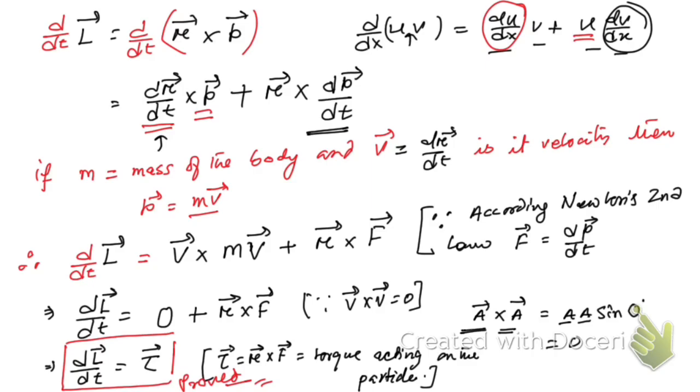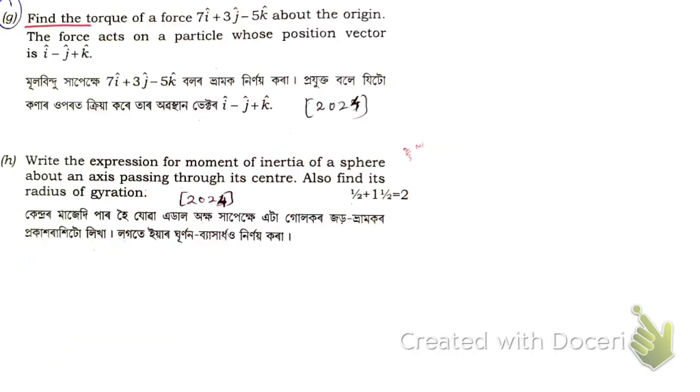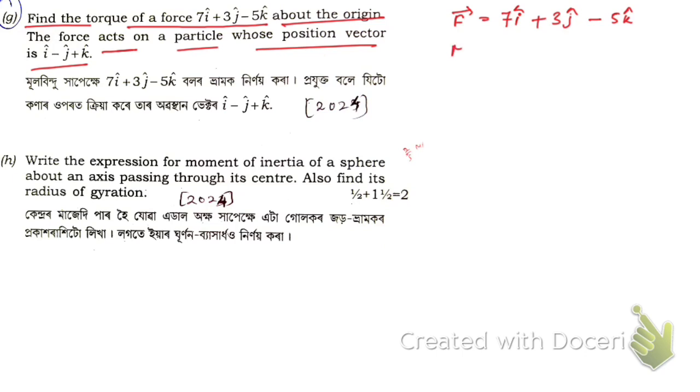Now let me take the next question. The next question is, find the torque of a force. Here the force is given. This is the force, that is 7i cap plus 3j cap minus 5k cap. Okay. About the origin, the force acts on a particle whose position vector is given by i cap minus j cap plus k cap. This question was asked in the 2024 AHS first year examination, under the Assam Higher Secondary Education Council.